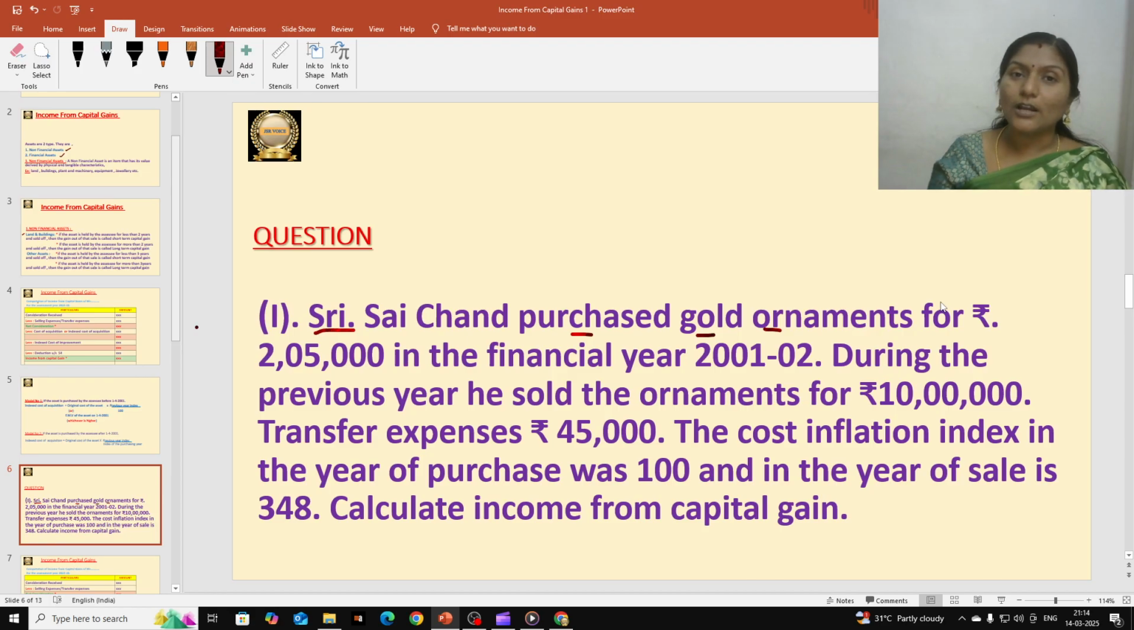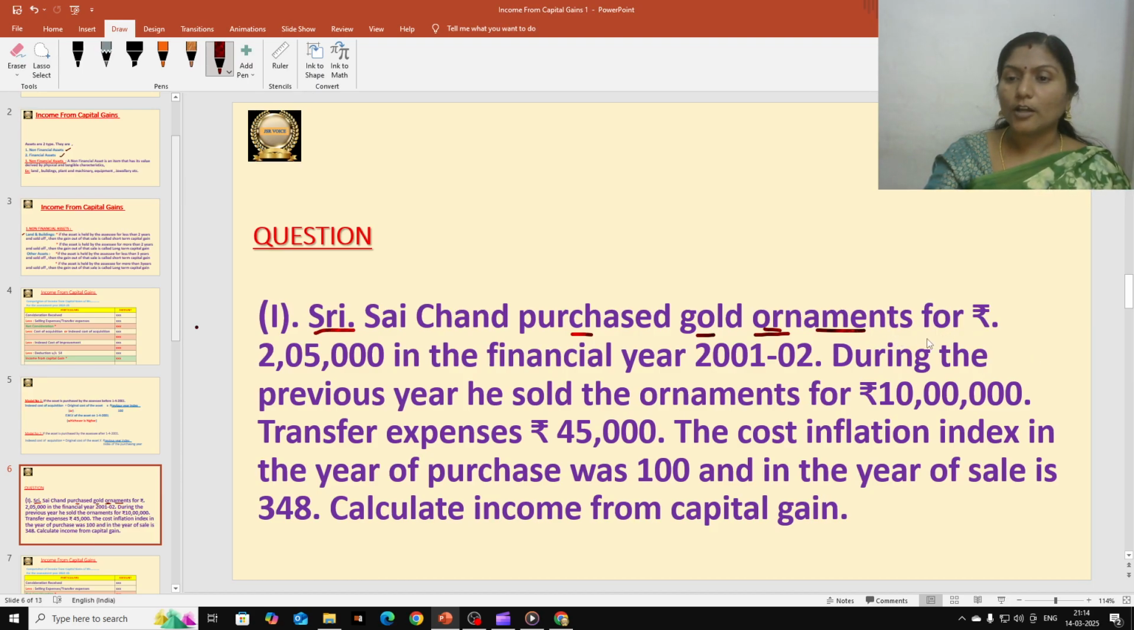So gold ornaments are a non-financial asset, and under non-financial assets, for land and buildings, a 2 years period is used to determine whether that is short term or long term. For other assets, what will come under other assets? Plant and machinery, equipment, gold ornaments, jewelry, all this comes. So a 3 years period should be taken into account to determine whether that asset is a short term asset or long term asset. Here it is gold ornaments, so a 3 years period should be taken into account.